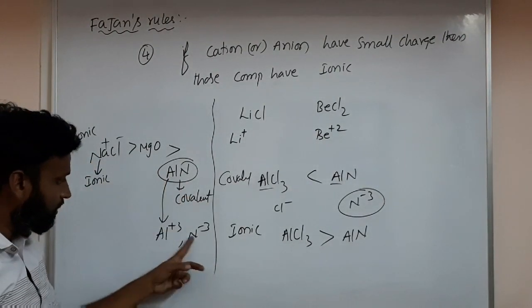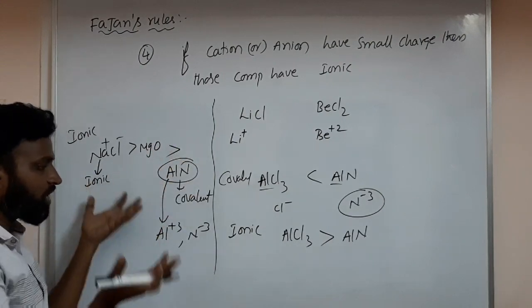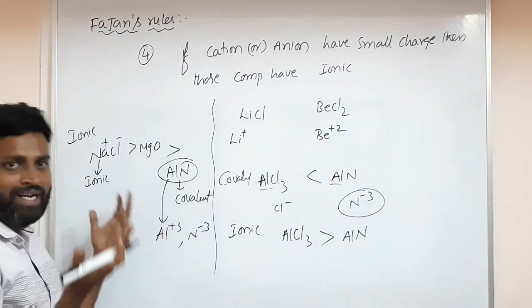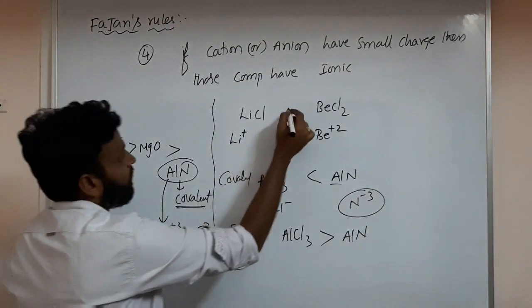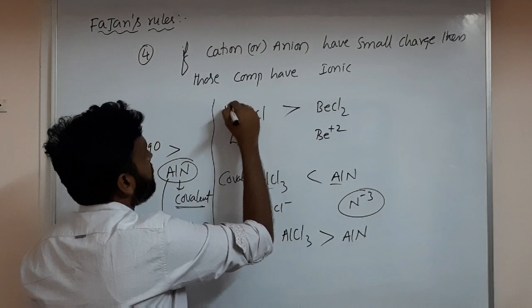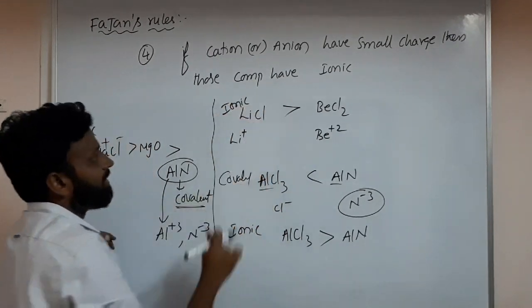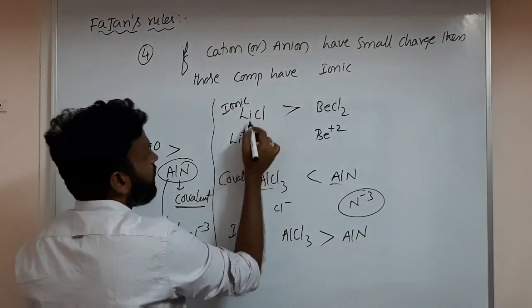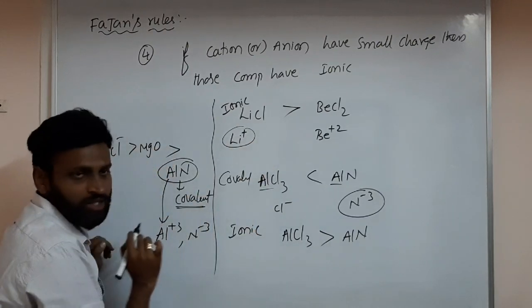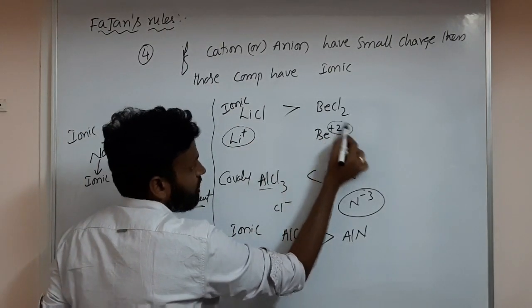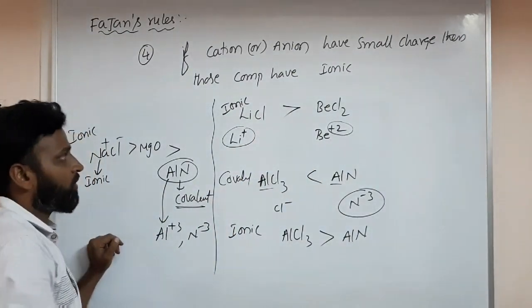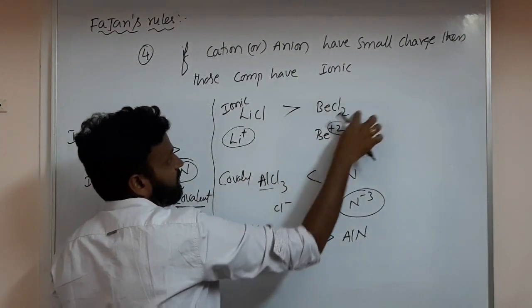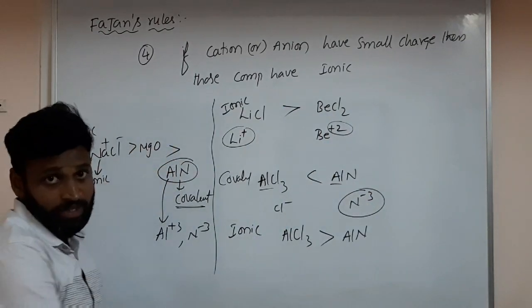If they have a larger charge, meaning more positive and more negative, then covalent. So who is more ionic here? This one. Why is LiCl more ionic than BeCl2? Li+ has a smaller positive charge, and Be2+ has comparatively more positive charge. So LiCl is more ionic, and BeCl2 is somewhat covalent comparatively.